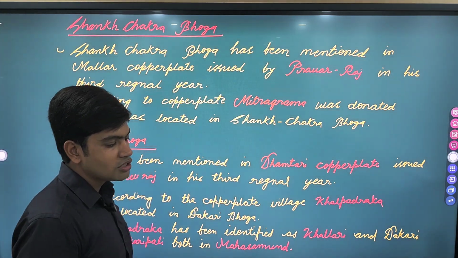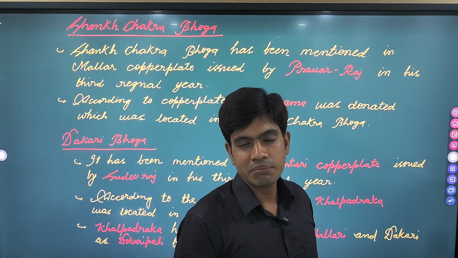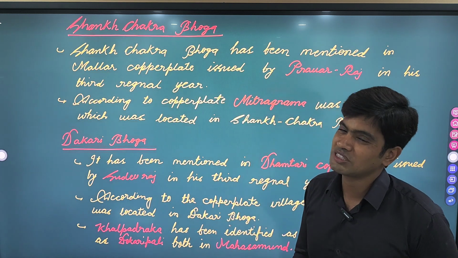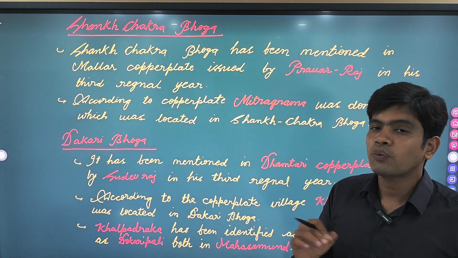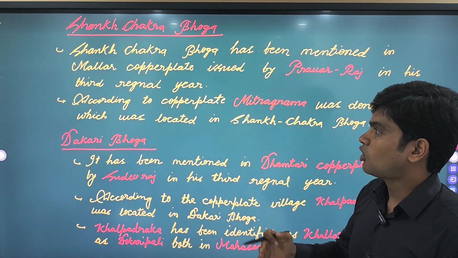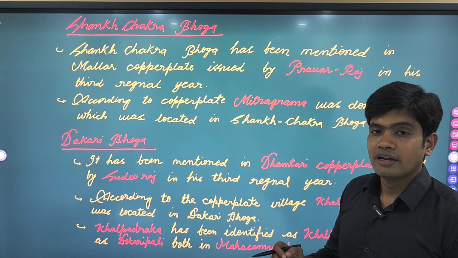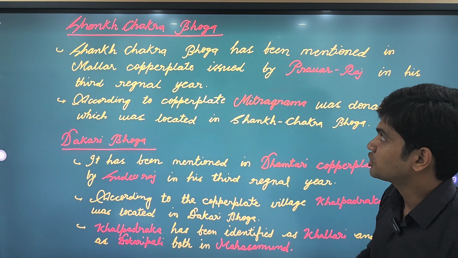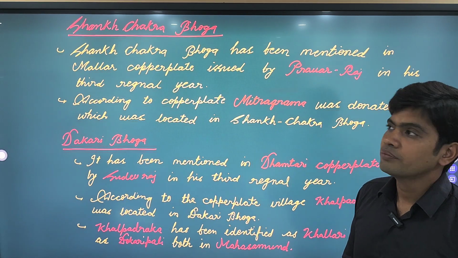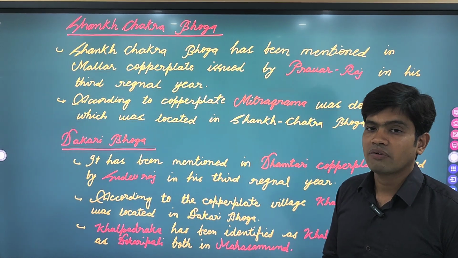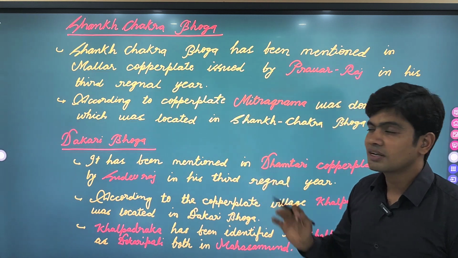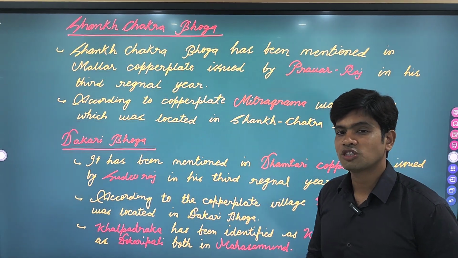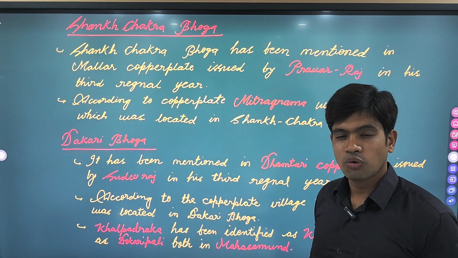According to this copper plate, Mitragrama was the name of a village which was granted, and it is mentioned as if it was located inside Shankh Chakra Bhoga.